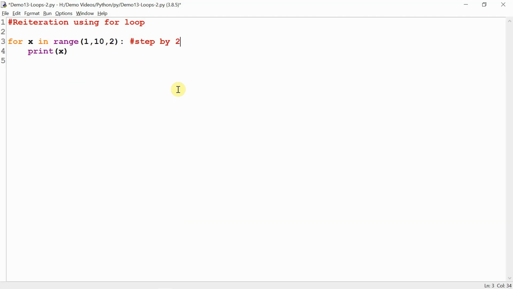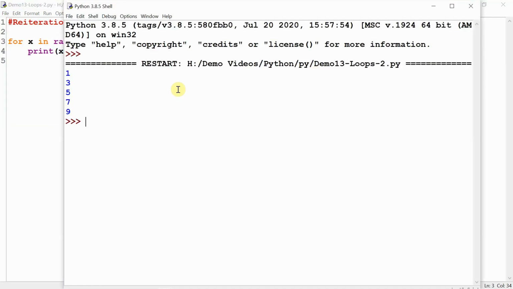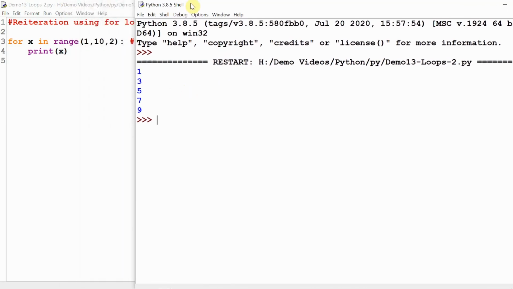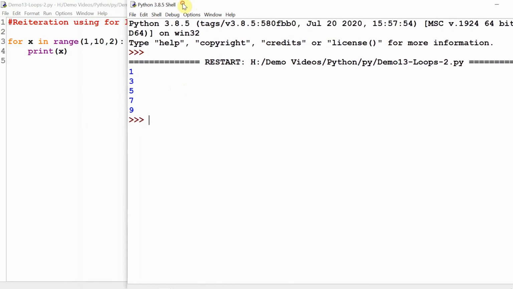As you see here, line 3, range function is accepting now 3 parameters, 3 arguments. One, it is going to generate a list of numbers from 1 to 9. 10 is the maximum limit, and 2 is the stepping. 2 is being added to the counting, and that's why this output.